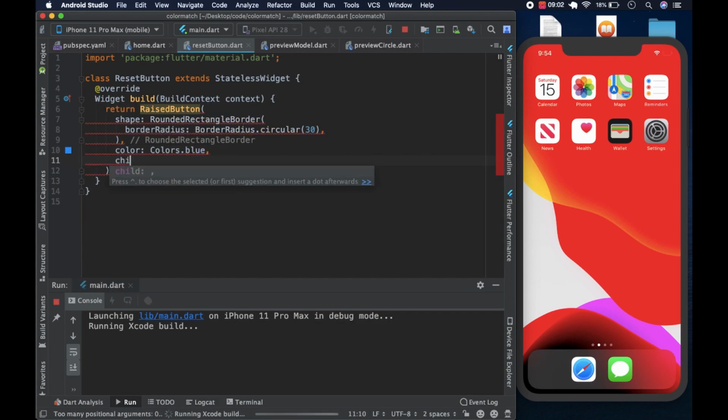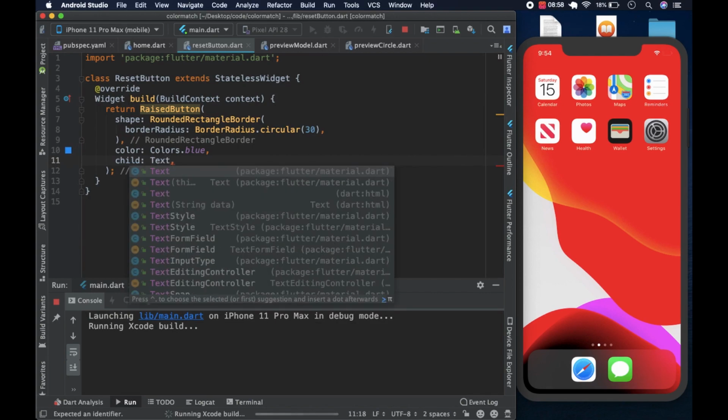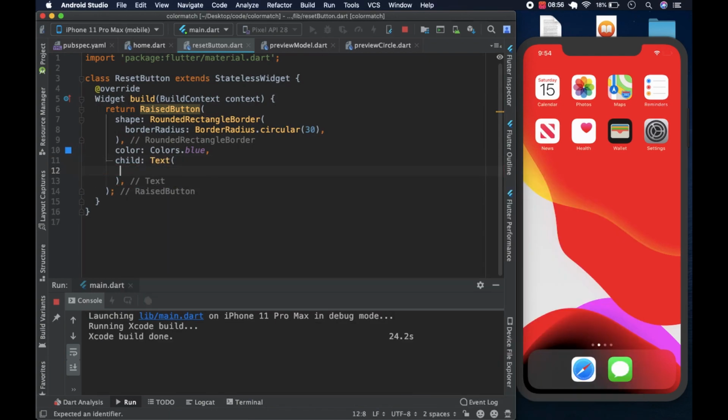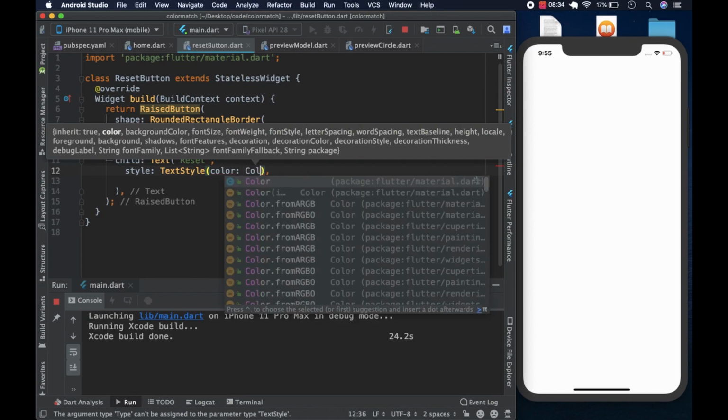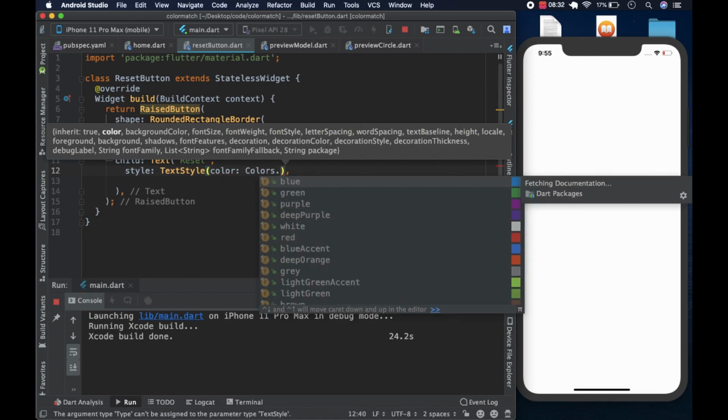Sorry, spelling is text, and we're going to have the text. The first unnamed parameter is usually a string, so we could put here Reset, and we can give it a bit of style. We say TextStyle, and we give it color Colors dot white.